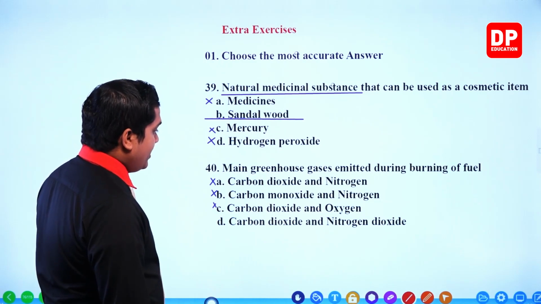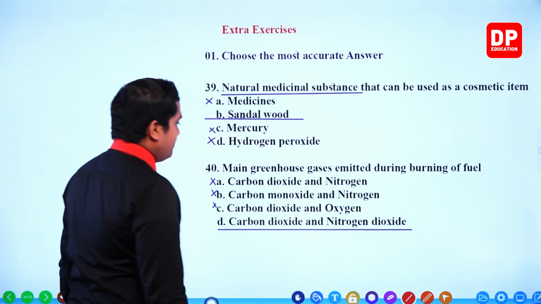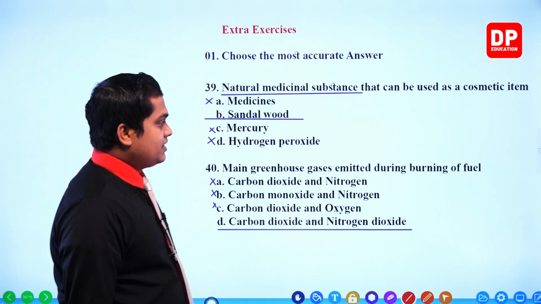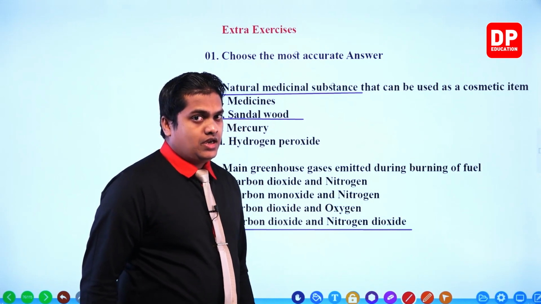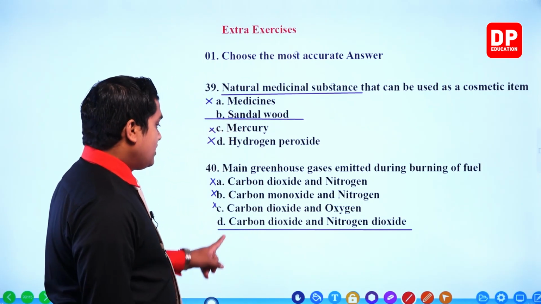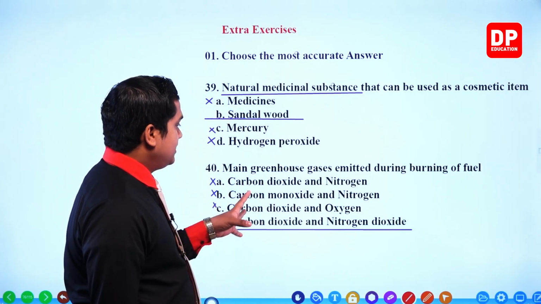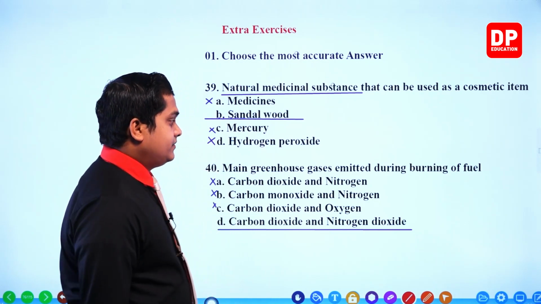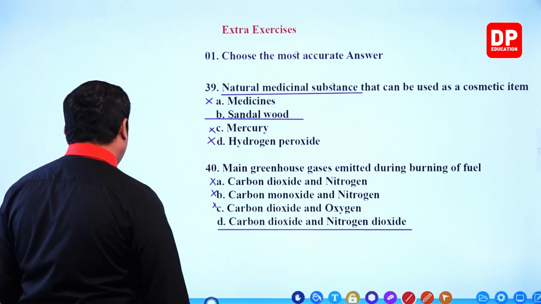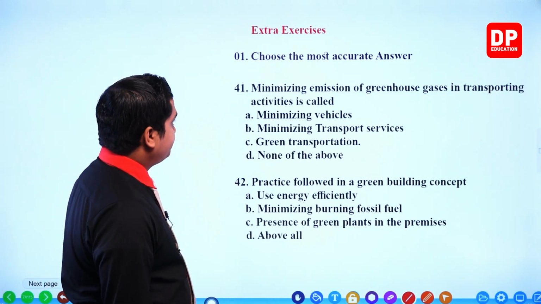Let's see. Carbon dioxide and nitrogen dioxide. Of course, these two are the main greenhouse gases emitted during burning of fossil fuel or any kind of fuel. So our answer for the 40th question, which is asking about the main greenhouse gases, would be carbon dioxide and nitrogen dioxide. So this is question number 40. Then let's head on to question number 41.